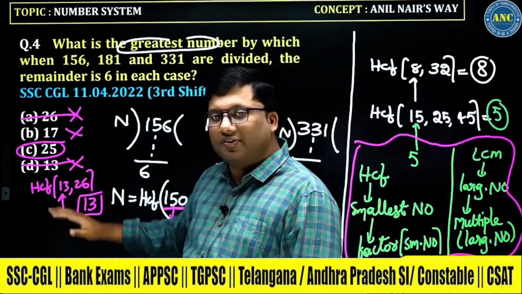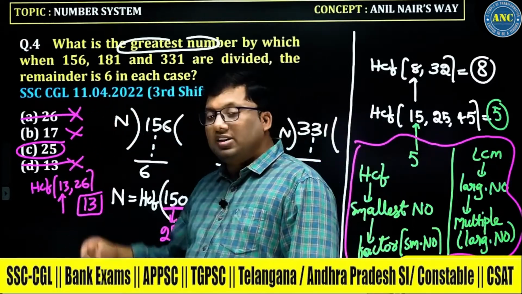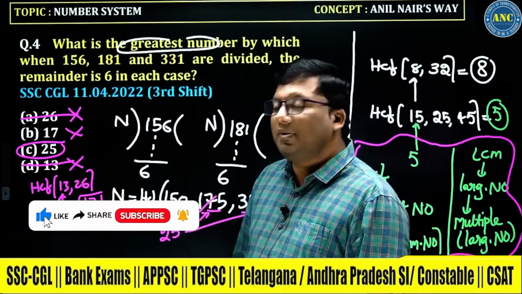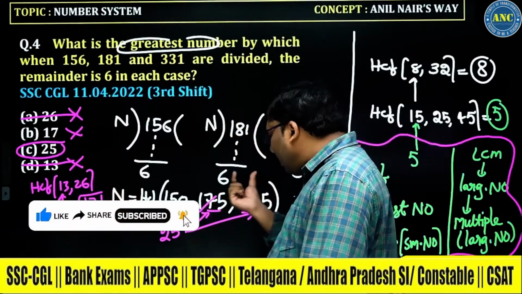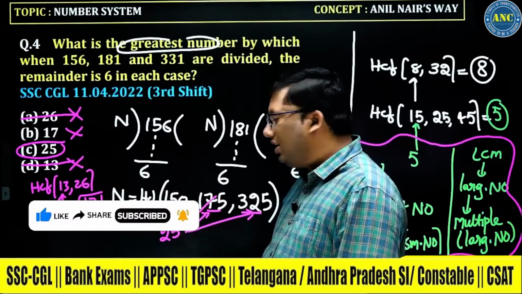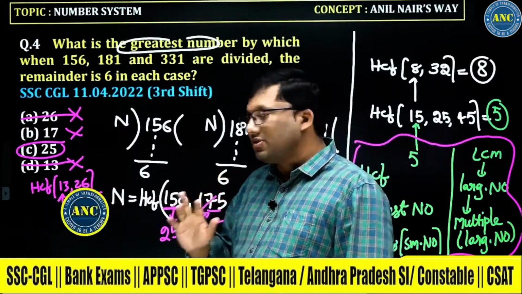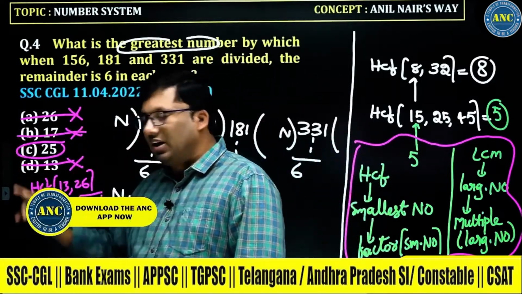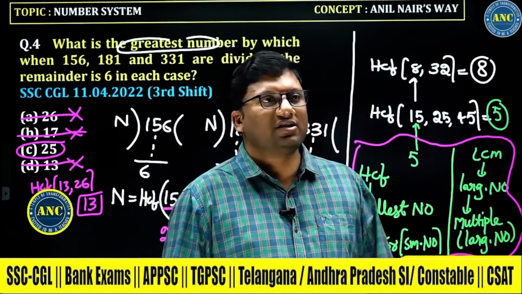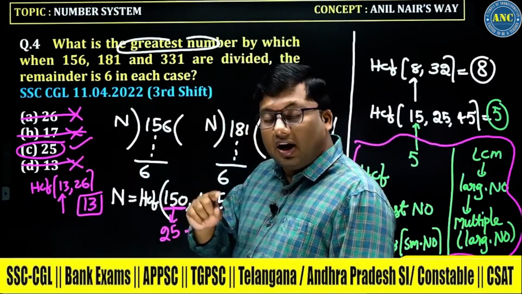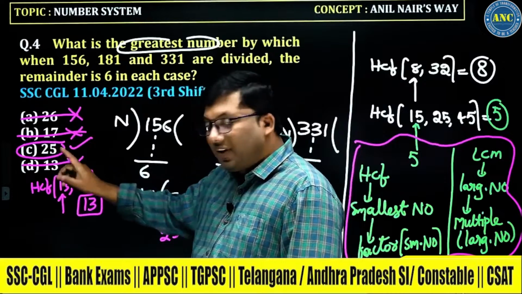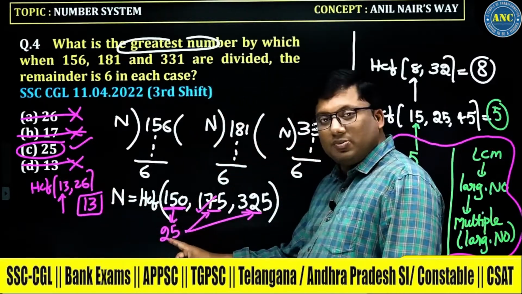26 is derived from 13. Can 17 be the answer? 17 cannot be the answer. If 17 is the answer, every input number should be divisible by 17. 150 is not divisible by 17. So the answer for this question is 25. I told you why 25 is the right answer because of this method.